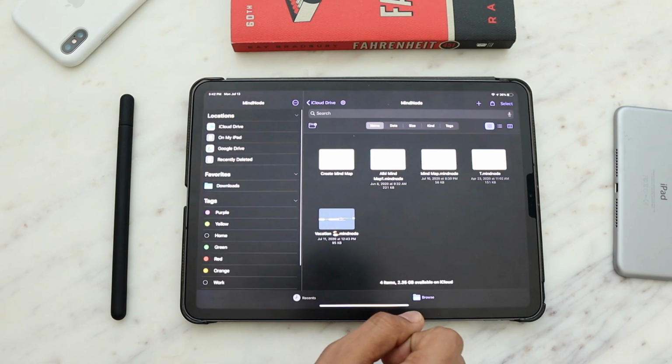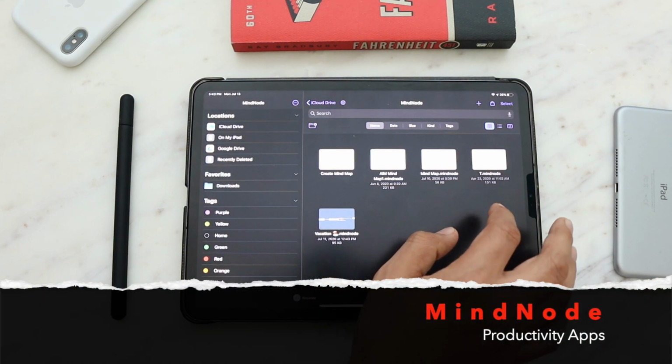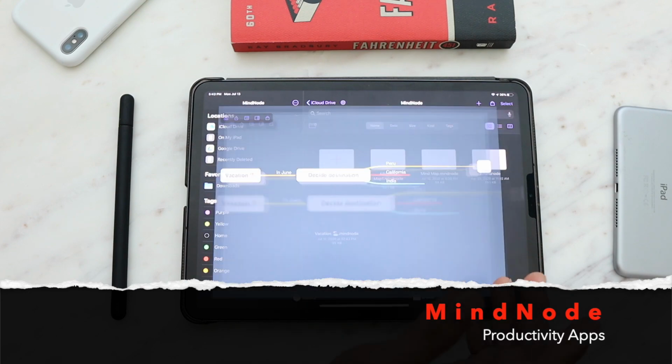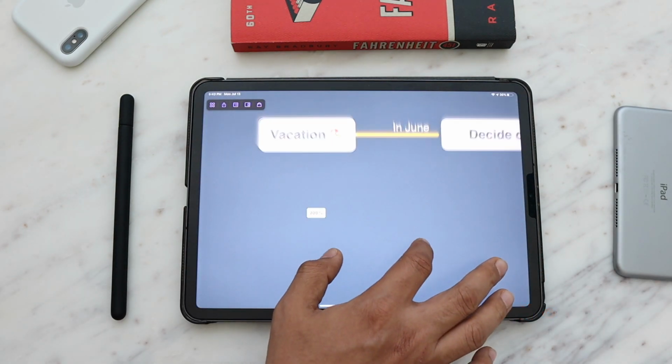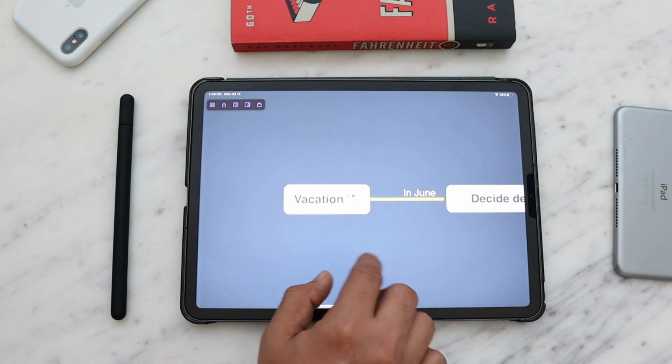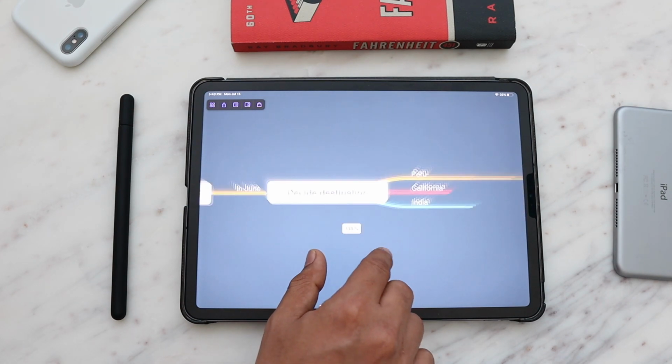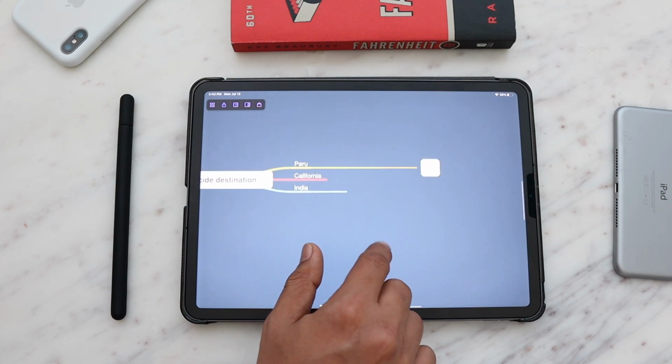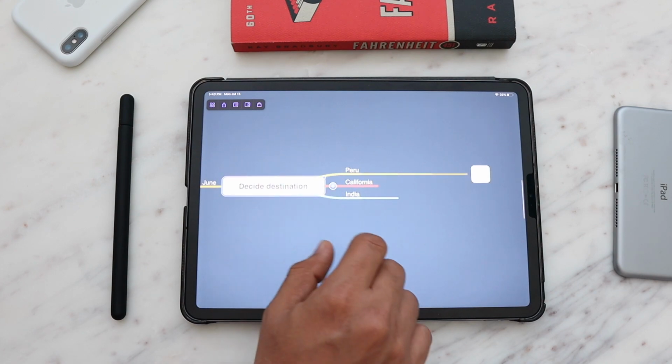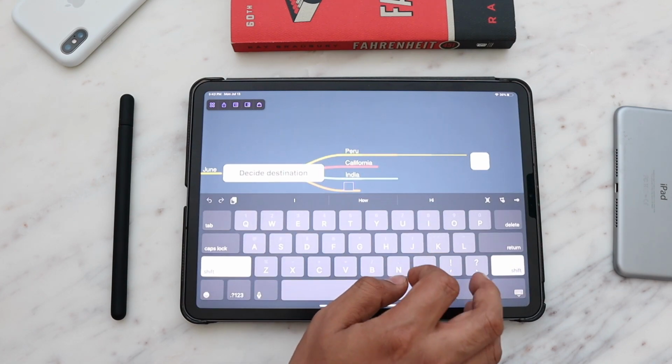Next app that I want to quickly talk about is MindNode. If you haven't heard about this app, you're missing out on a lot of things. First of all, this app is really powerful. It lets you create a flow of information which is interconnected in a way that it would be in your mind.